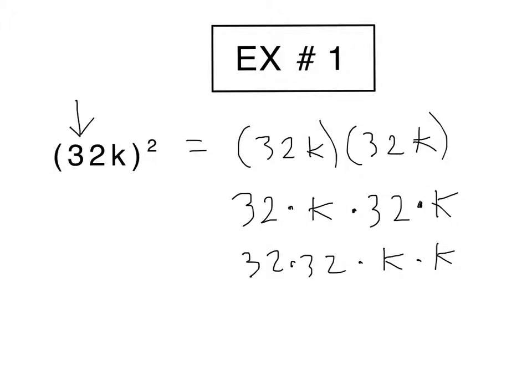Now, what if we wanted to rewrite this in exponential form? You could write it 32 times 32 is also known as 32 squared, and k times k is k squared. Well, if you compare that result to our 32k squared over here, what do you notice?